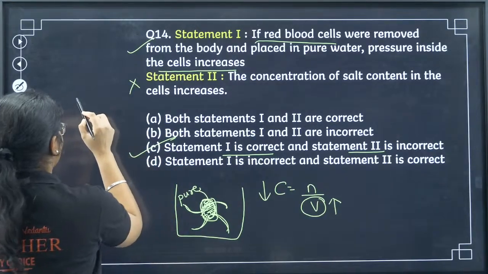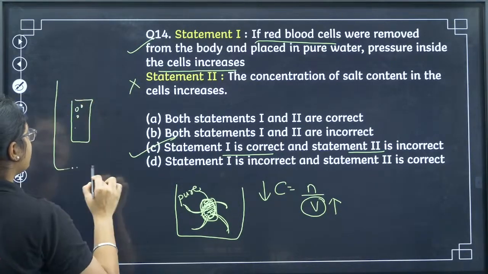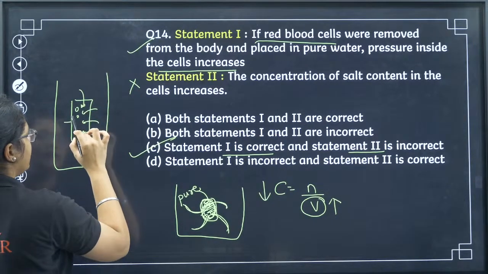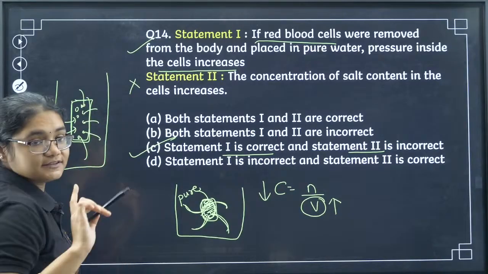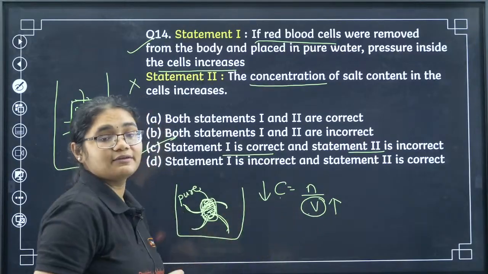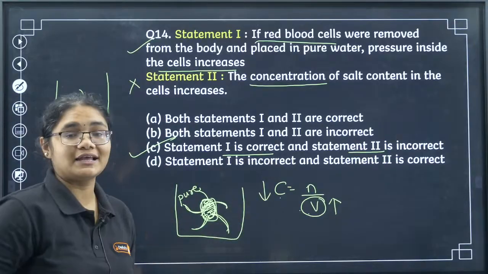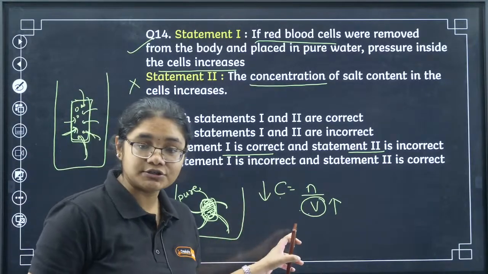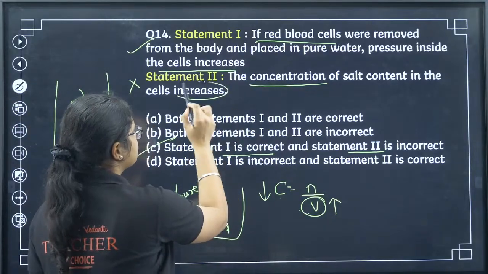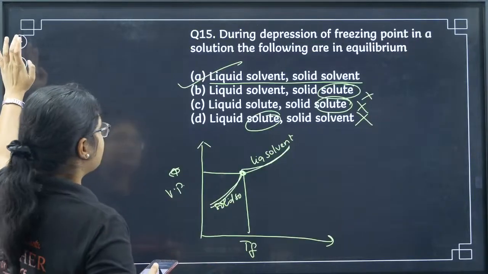When you have a red blood cell, it will have certain components in it, so it is concentrated. Now when you put it in pure water, what will happen? Osmosis will happen and pure water will come inside. So the pressure inside the cell will increase. Clear? Now when we talk about the concentration, the concentration formula is number of moles by volume. So when water molecules have gone inside, the volume of the solution has increased. Now if the volume has increased, concentration will decrease, inversely proportional. Here it is given increases, so that is why it is a wrong statement. So 15th A is correct.